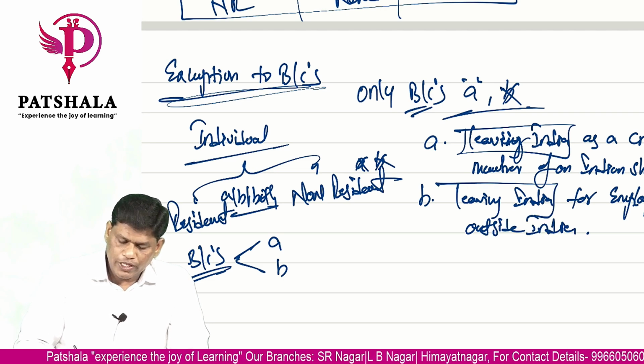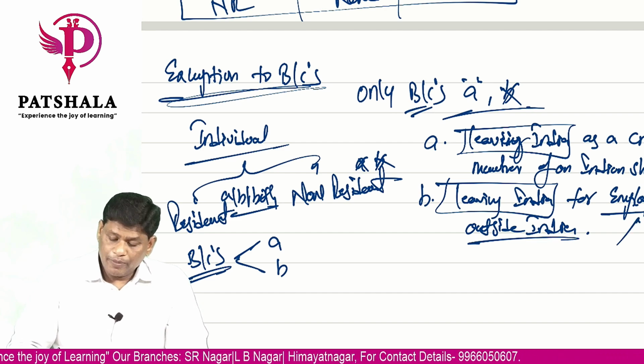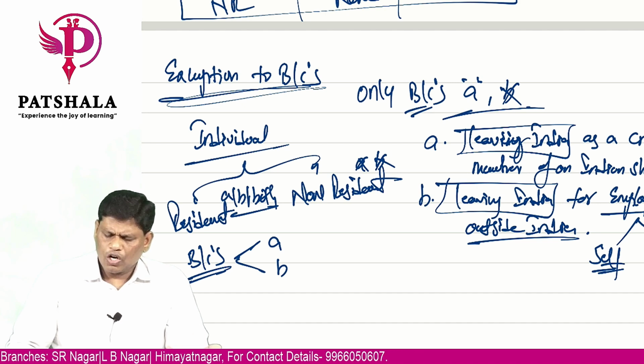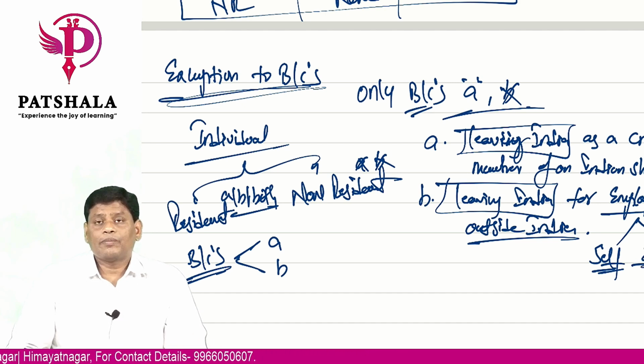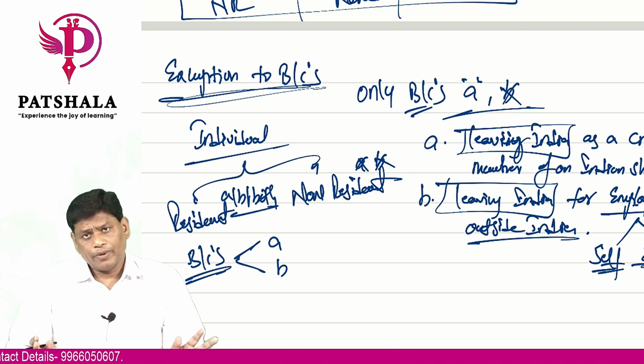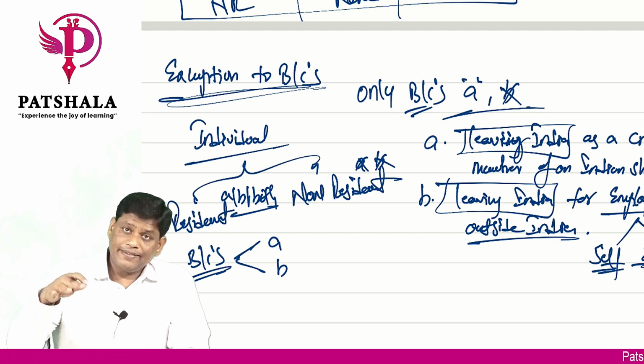Again, here also, you are leaving India. What is the purpose? For employment outside India. Employment is of two types: it is self-employed, or it is normal employment which you have. Normal employment is called employment. These are the two types that you have. In these two cases, the person is leaving India.